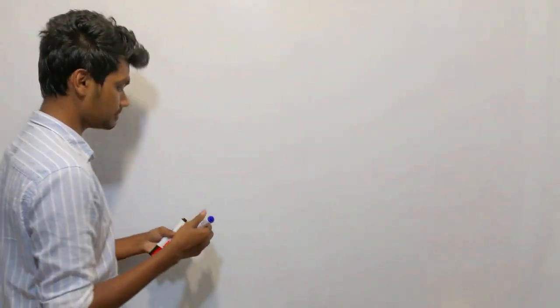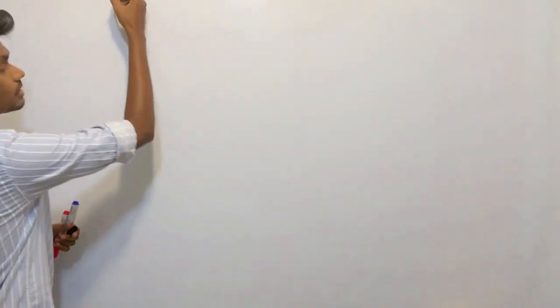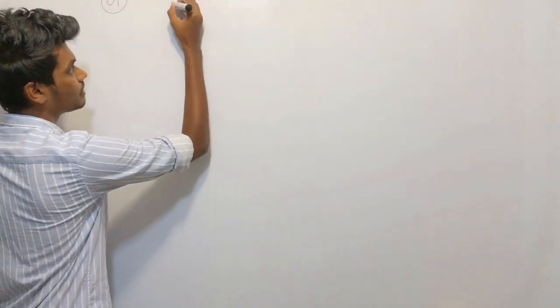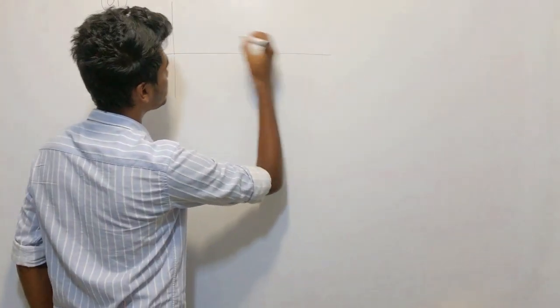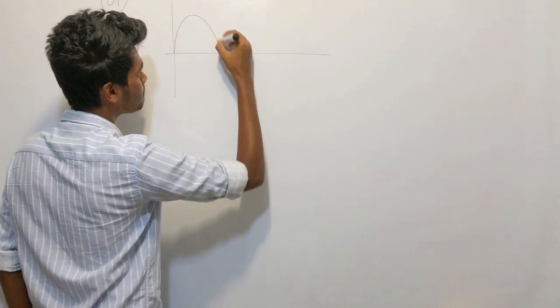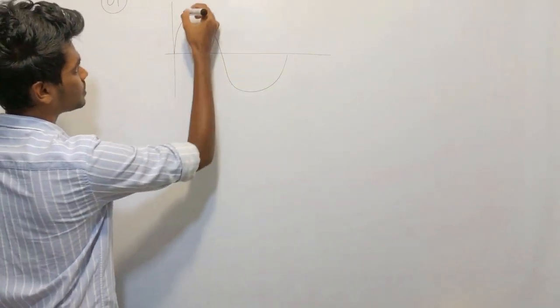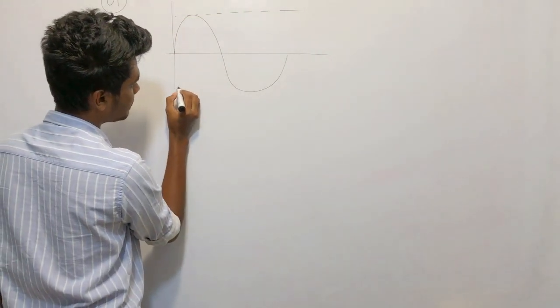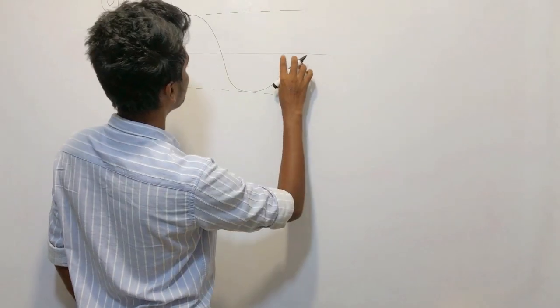So this ninth question, simply, it's going to look like this, right? So this is the what? It's like this.